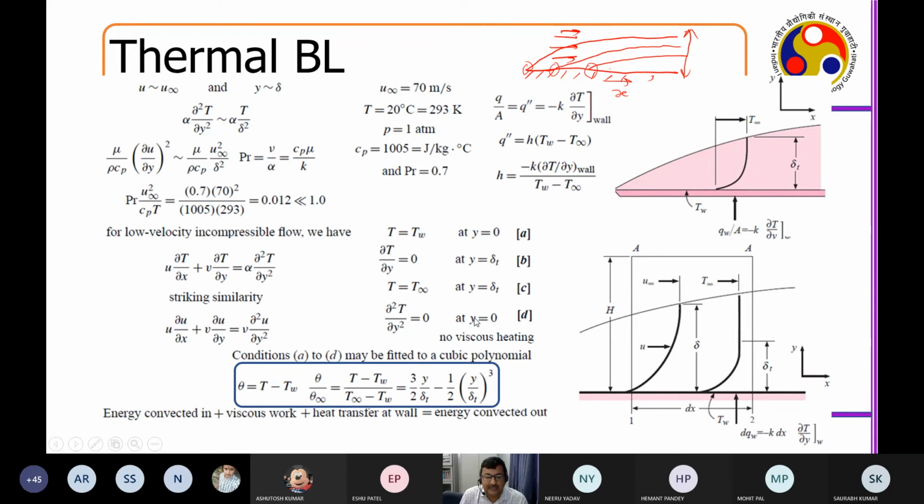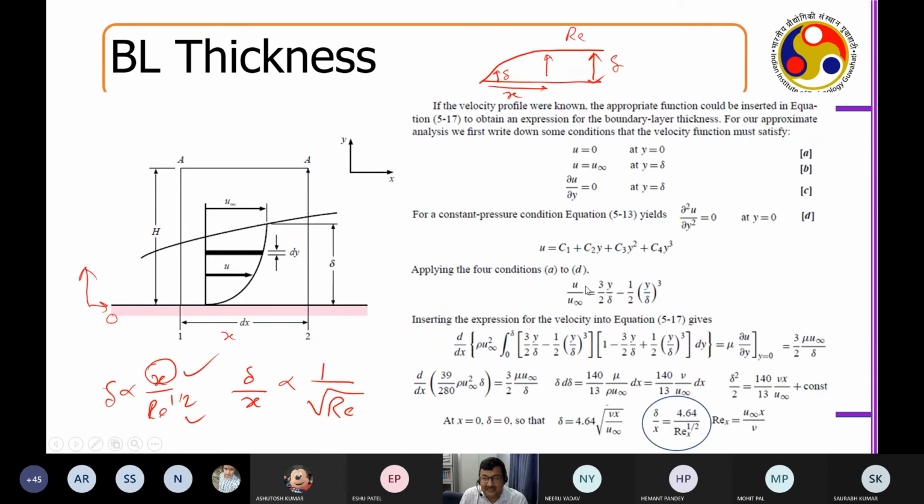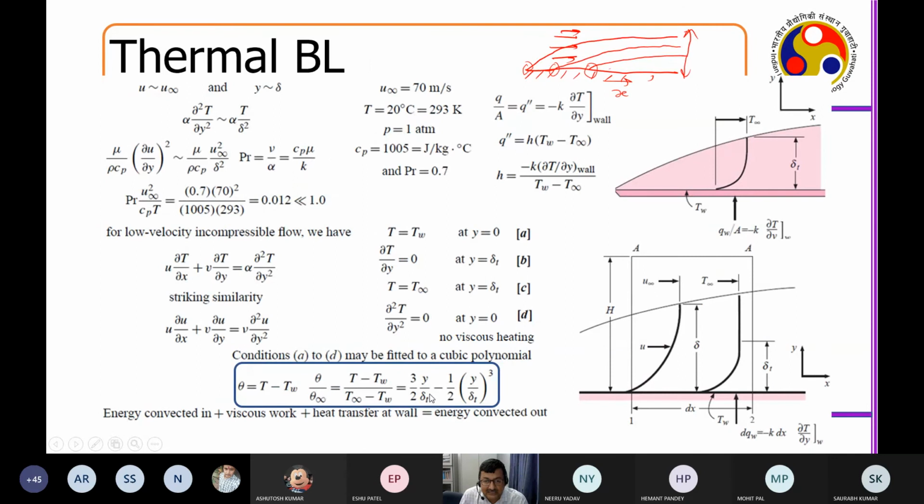Now, if you enforce these boundary conditions and assume a cubic polynomial, you get theta, the temperature, which is (T minus T_w) over (T infinity minus T_w), fitted to a very similar equation, where the only change is delta T. So you assume a cubic polynomial solution, satisfy the equation, enforce the boundary conditions, evaluate the constants, and get the temperature profile, which is again a kind of parabolic profile. So energy convected in plus viscous work, plus heat transfer at the wall, equals energy convected out.